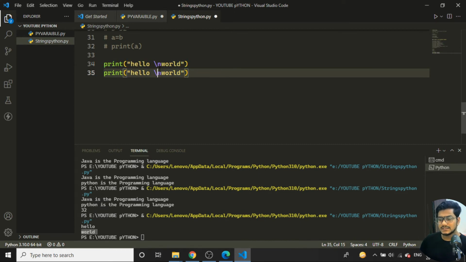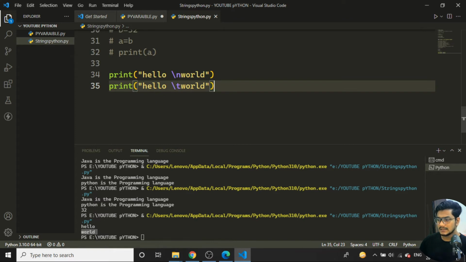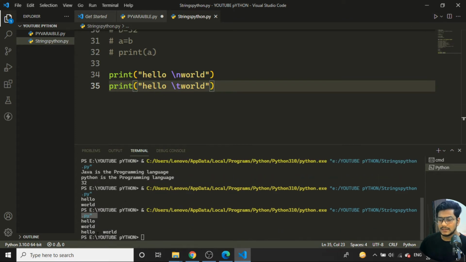Okay, same thing if I give it as a slash t. If I run the program now, you can see one tab space is being generated. So one particular tab space is generated between these two words. Okay, that is used for the slash t.